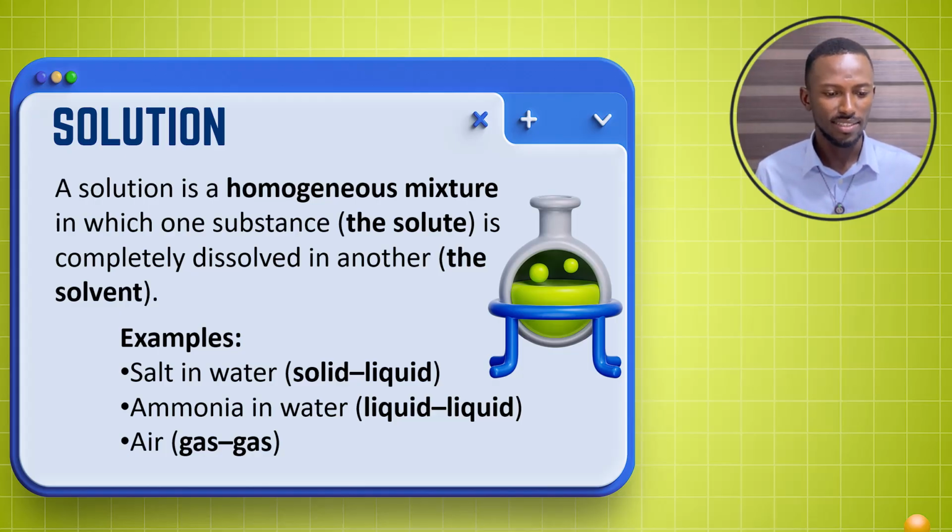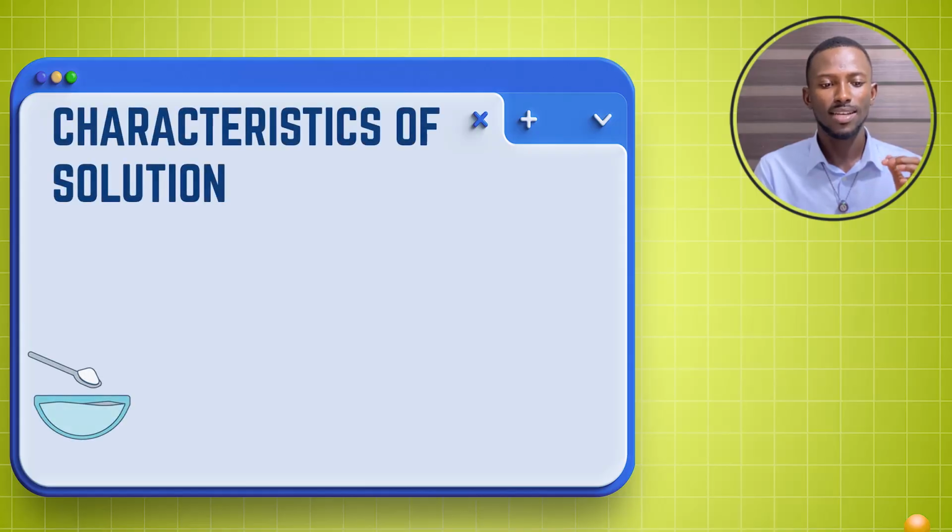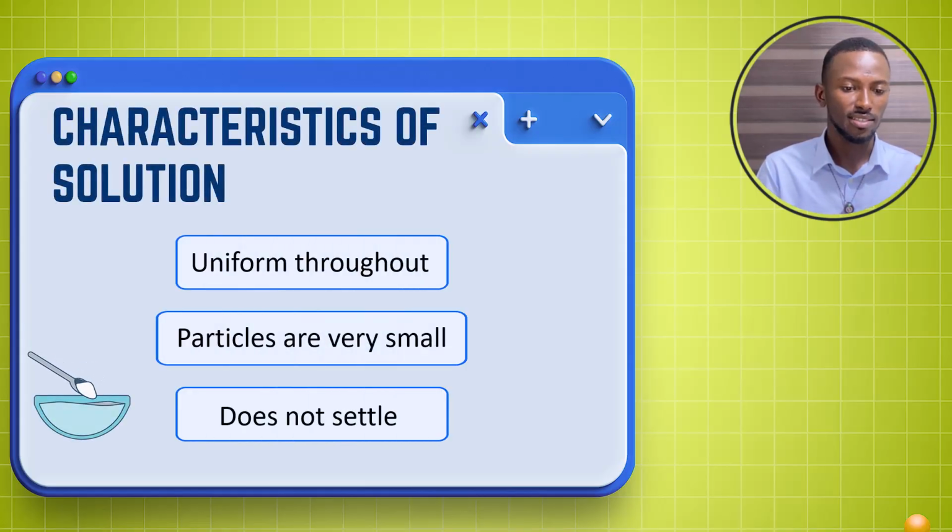So pay close attention to that. And then we have ammonia and water, which is liquid, and air, which is a gas in gas mixture. So these are examples of solutions. So the key point, the solute completely disappears in the solvent. We'll be looking at some characteristics and you will get that soon.